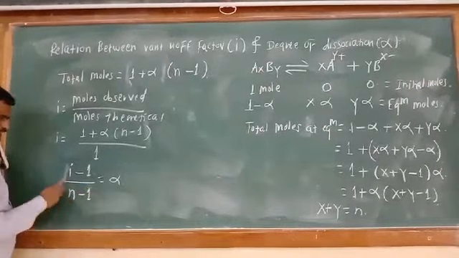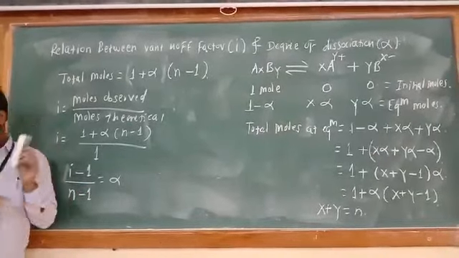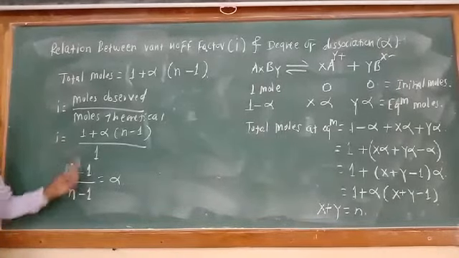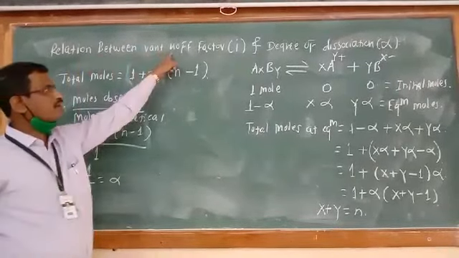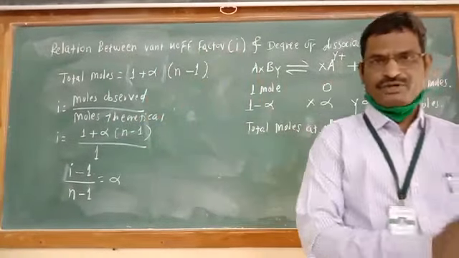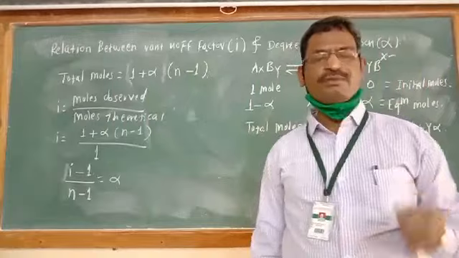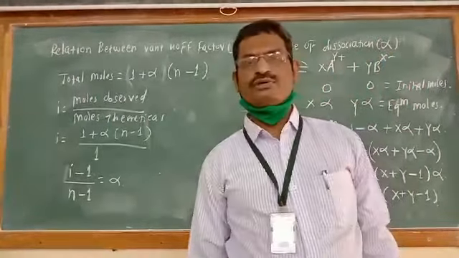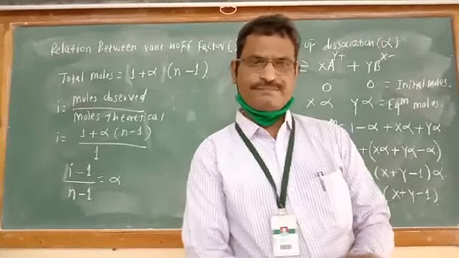Therefore alpha is equal to i minus 1 upon n minus 1. That is the equation which shows the relation between the Van't Hoff factor i and the degree of dissociation alpha. So with this we have completed the chapter of solutions. Now we just have to take the problems from this chapter. Thank you.